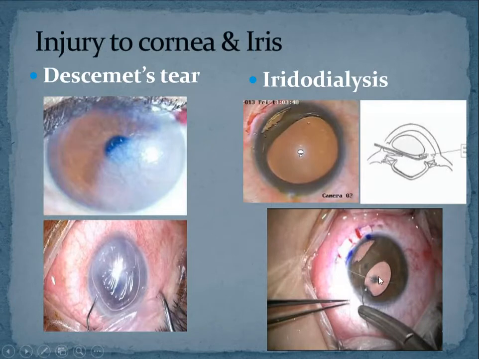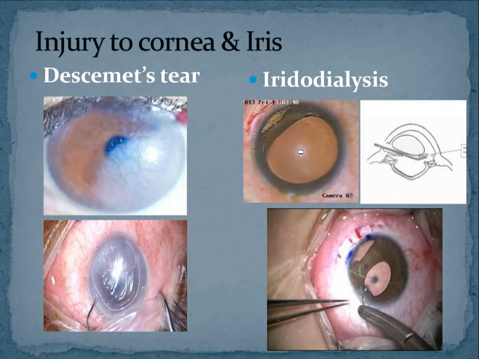What is happening? There are two pupils, isn't it? So light will go from this and also from this. So the patient will have uniocular diplopia. That is the reason if there is a large iridodialysis, you have to suture and repair. Otherwise, if it is a very small one, you can just leave it like that. If it is a large one, you have to repair.